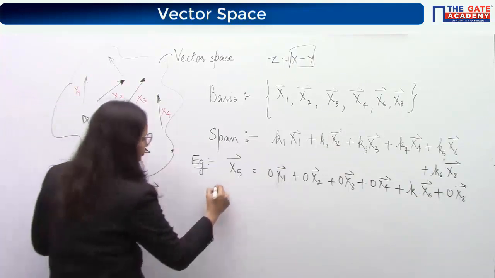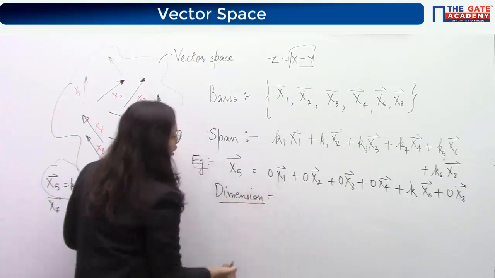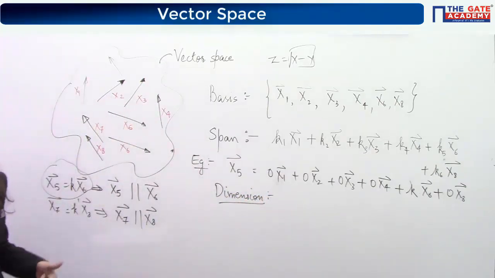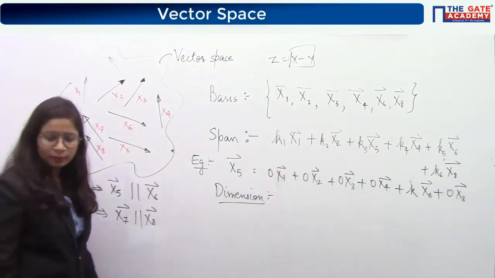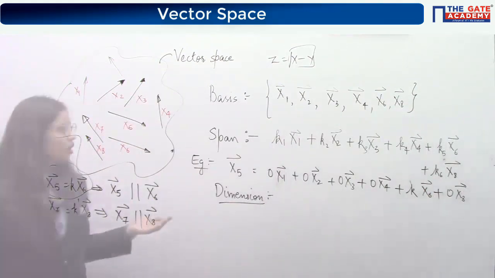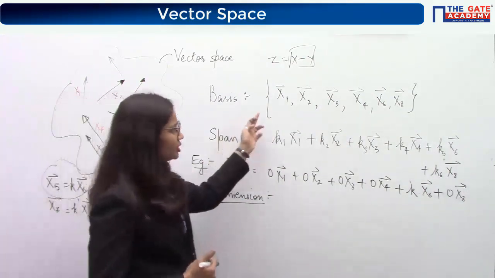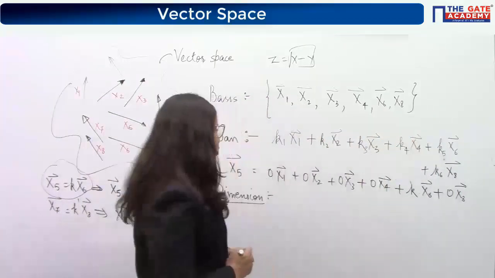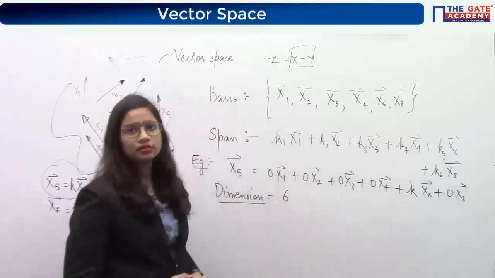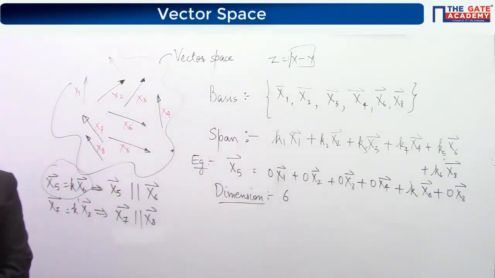Next term is dimension. And dimension is just simply the number of your linearly independent vectors. So tell me, what is the dimension for this vector space? It's just the number of linearly independent vectors. For the example taken, what is the dimension? Dimension is clearly 6 because it is just the number of your linearly independent vectors. We have seen that these many are your linearly independent vectors. So the number is 6. 6 is the answer. Yes or no? Write down the definition from the board.